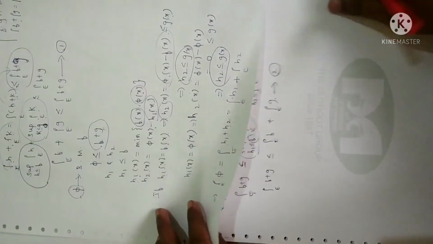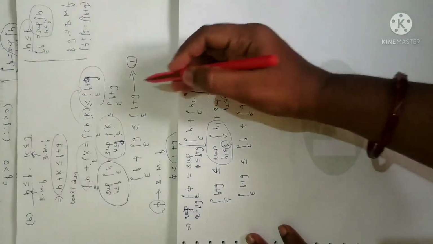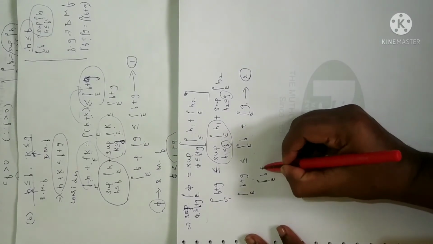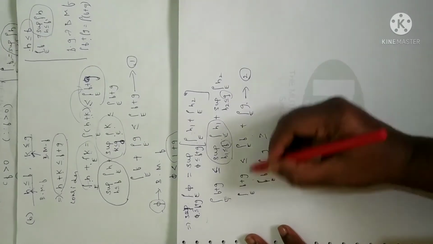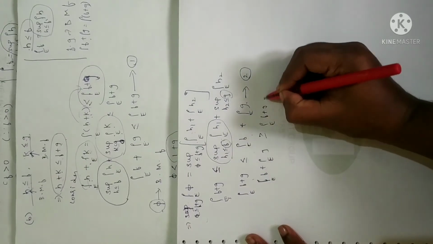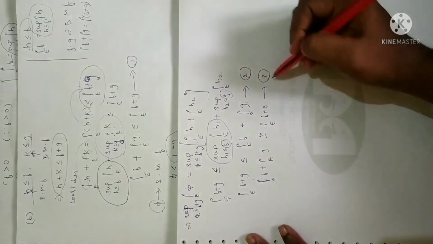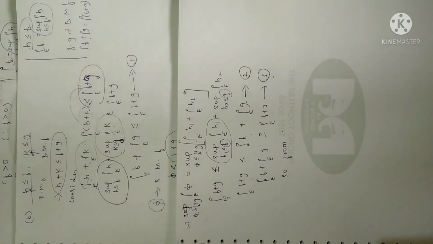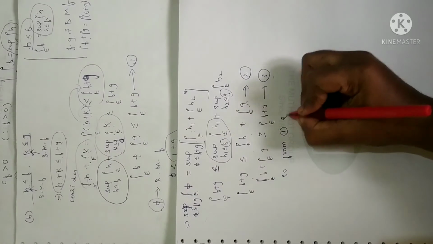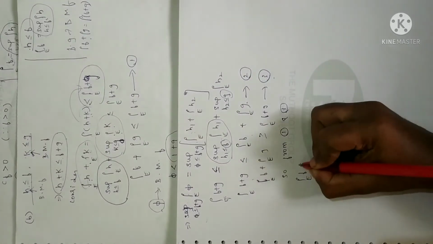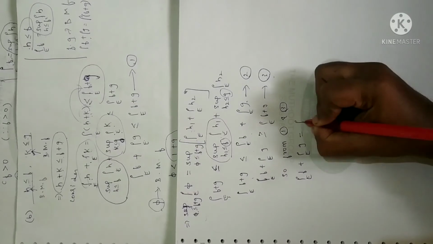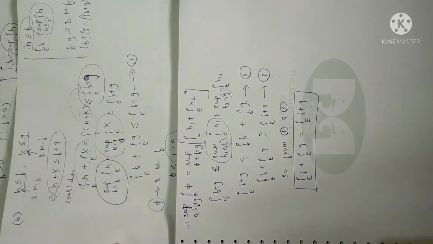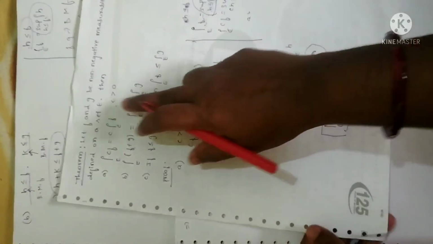Now you can clearly note, looking at equations 1 and 2, we have proved the reverse inequality. Right? So I can write this as the integral over E of f plus the integral over E of g is greater than or equal to the integral over E of f plus g. Now let me take this as equation 3 if you want. Now compare equations 1 and 3. We can clearly write from 1 and 3 that the integral over E of f plus the integral over E of g is equal to the integral over E of f plus g. So both inequalities you need to prove. This is what the second statement is. Hope both are clear.